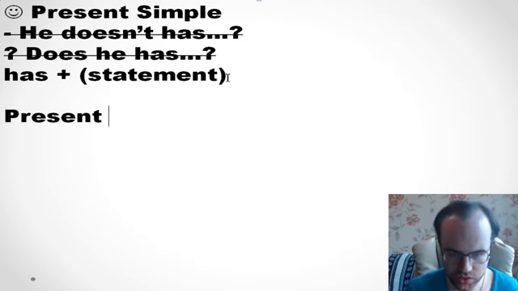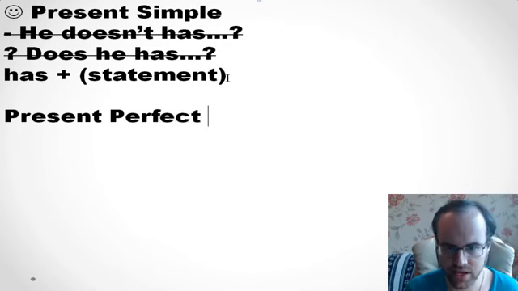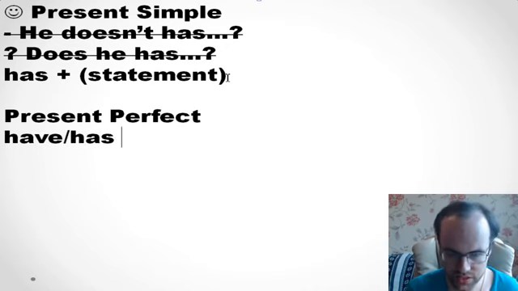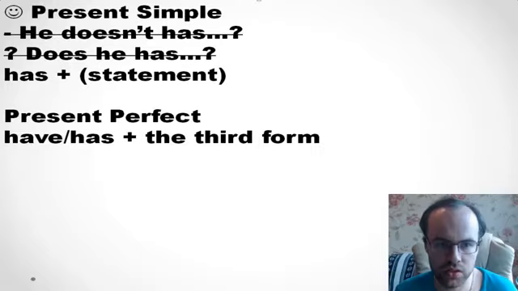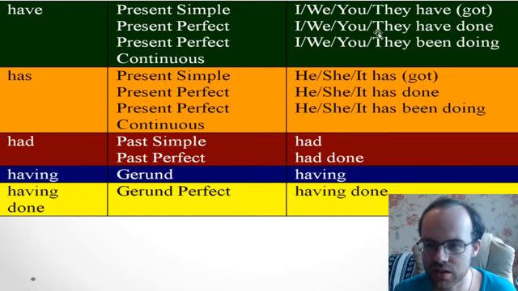We also use have and has here. So you remember this tense: have or has, plus the third form, or I call it here done. So if it's I, you, we, they, it's have done. If it's he, she, it, it's has done.